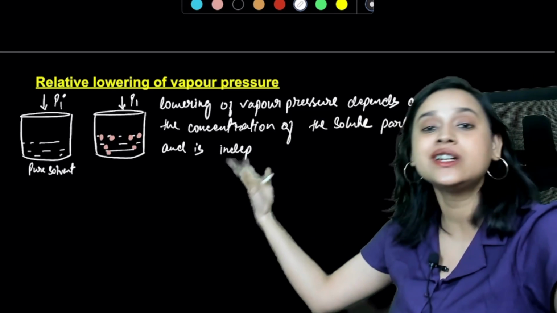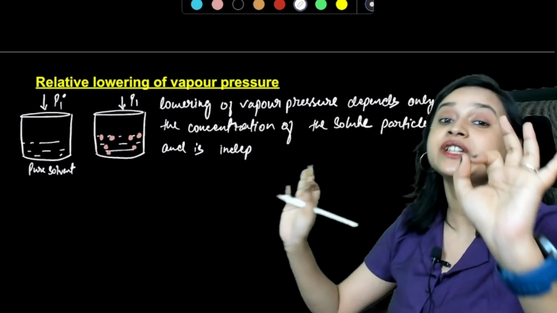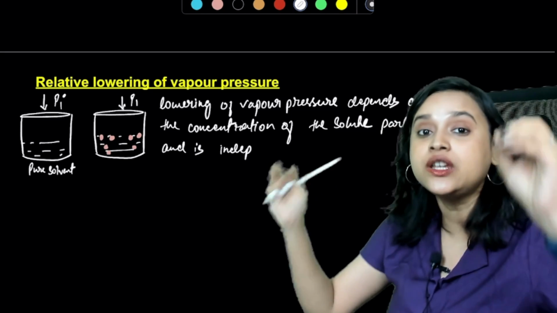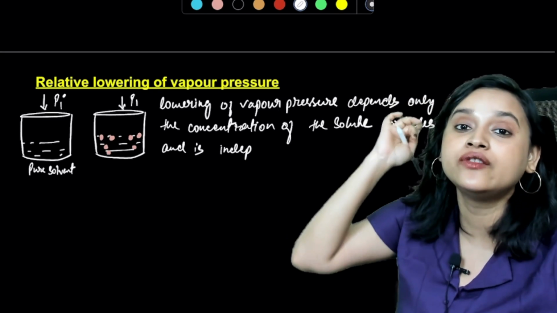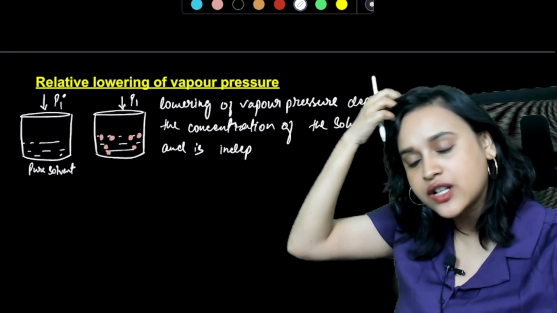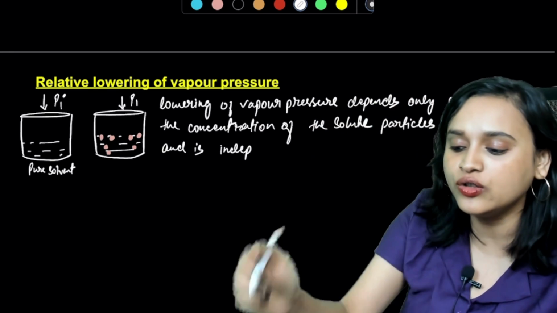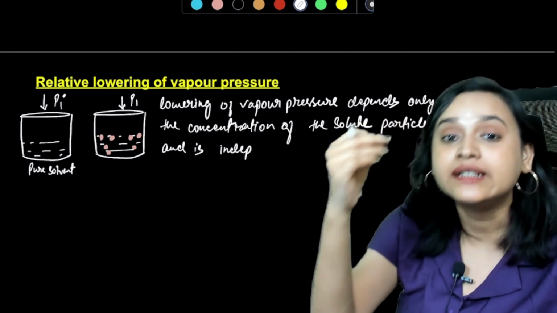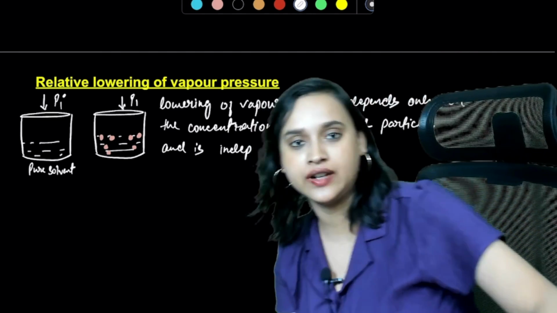It does not matter whatever the identity is. Just because there are solute particles, क्योंकि वो solute particles है, वो solvent को evaporate नहीं होने दे रहा है. Because you have the solute particles, it is not going to allow the vaporization of the solvent particles, right?